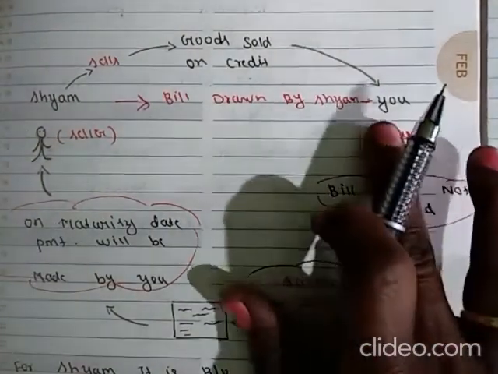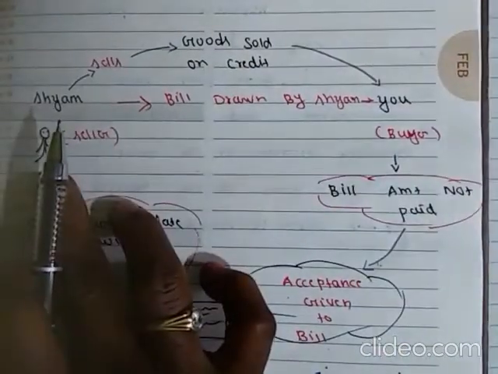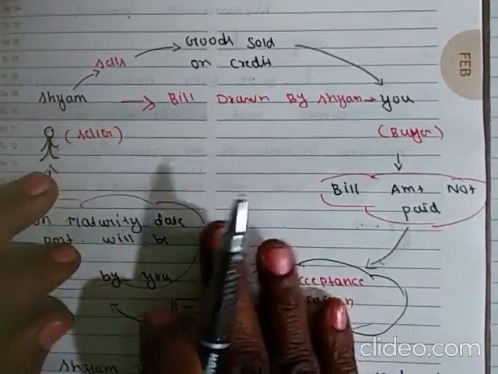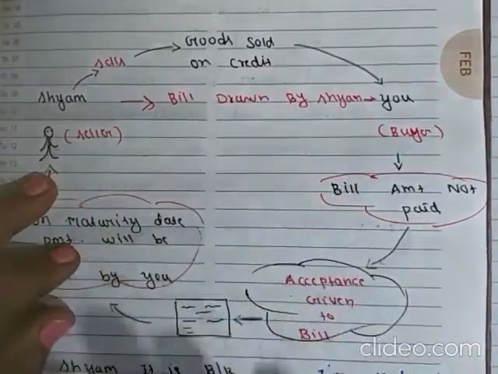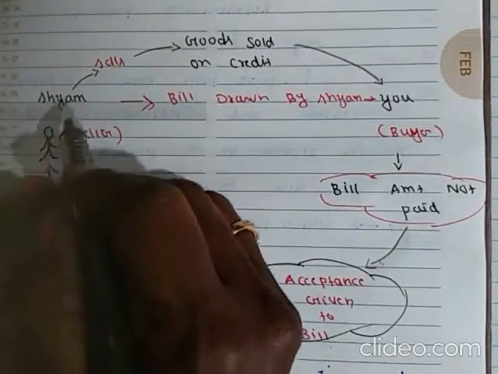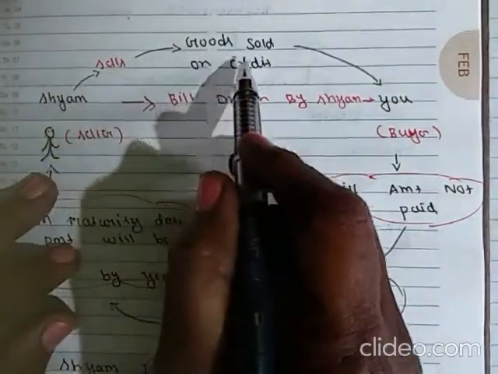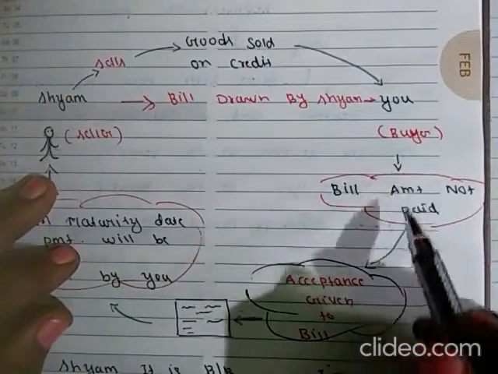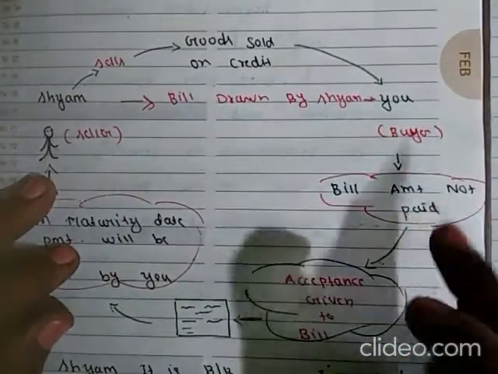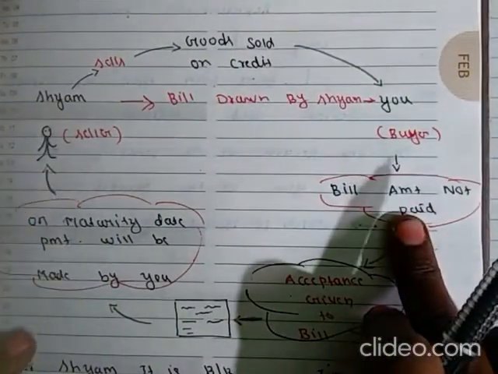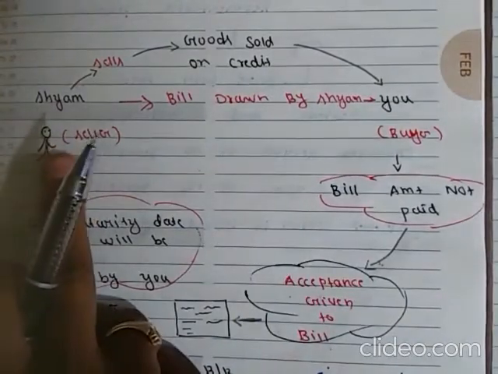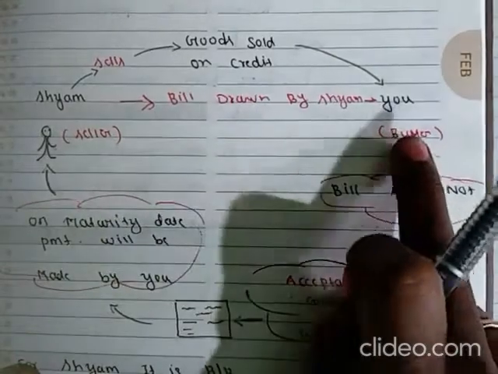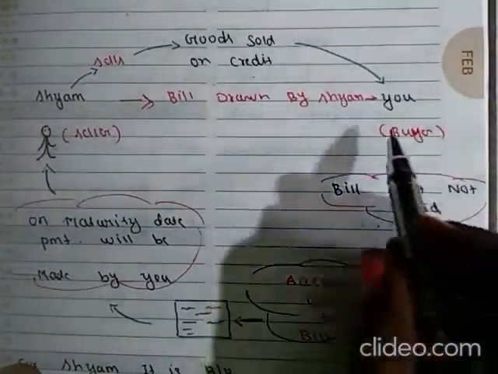You bought goods from Shyam without paying the amount. So Shyam is the seller, who sells goods on credit to you. You bought the goods from him without paying cash. So Shyam draws a bill and sends it to you for your acceptance,